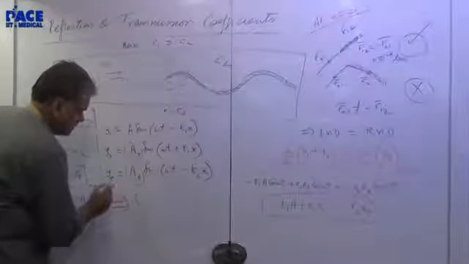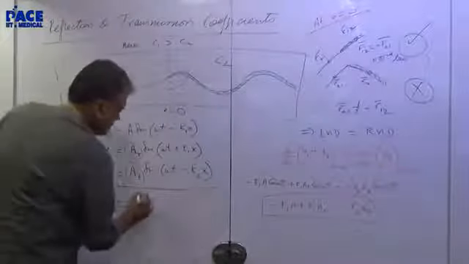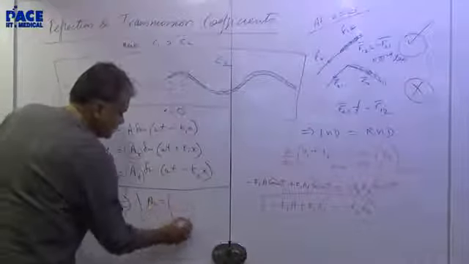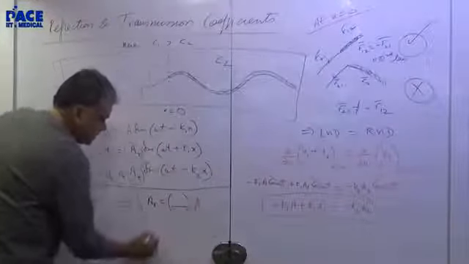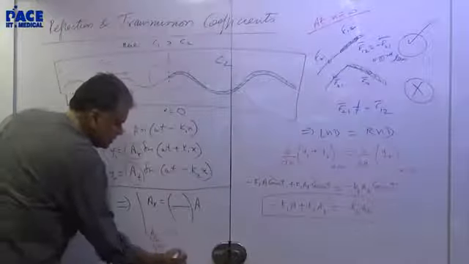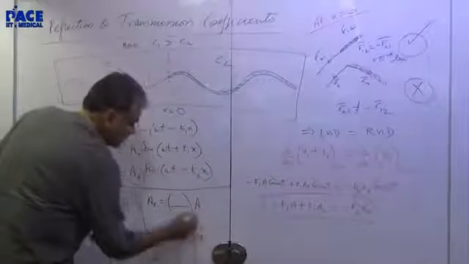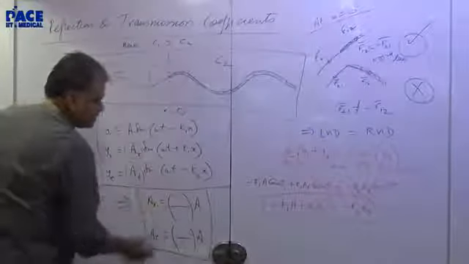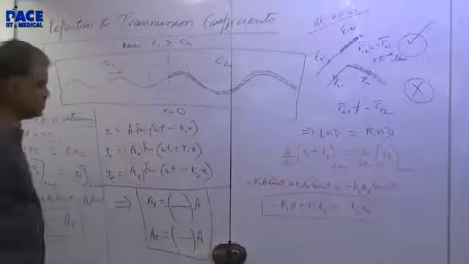That's the result I get: AR equal to something into A and AT equal to something into A. Now that result is called the reflection coefficient. The first bracket is called reflection coefficient, the second bracket is called transmission coefficient.